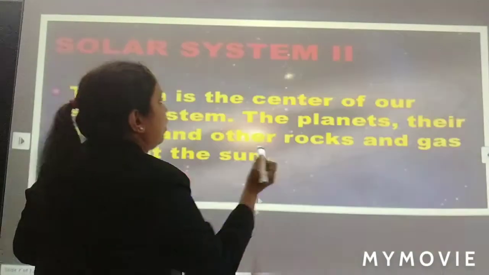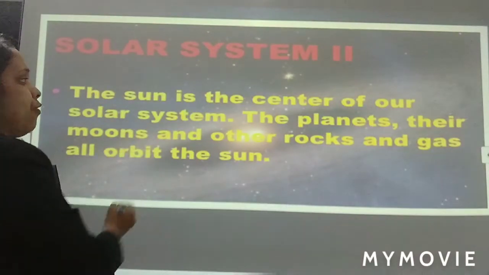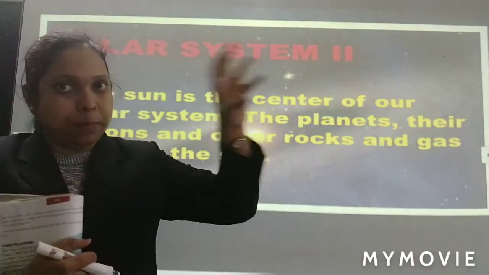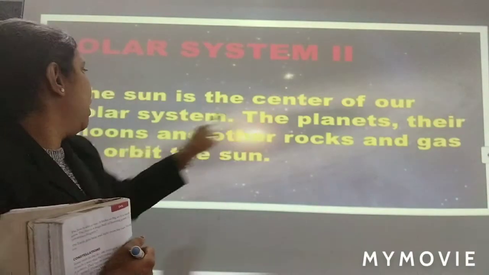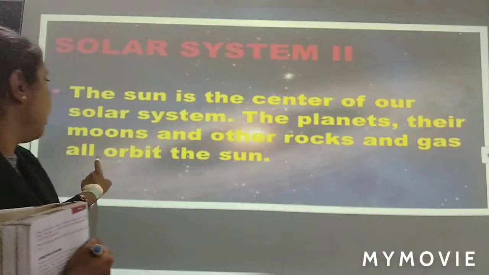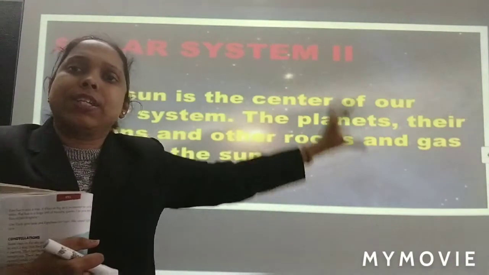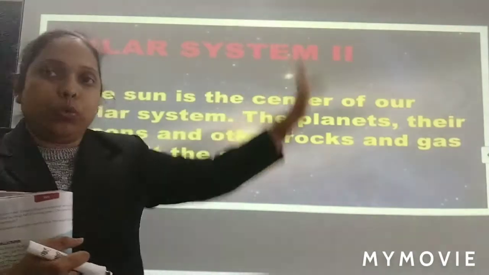Here you can see the sun is the center of our solar system. Sun is center. The planets are there. Planets and their moons and other rocks and gases all orbit around the sun. Means all the planets and gases are there around the sun.